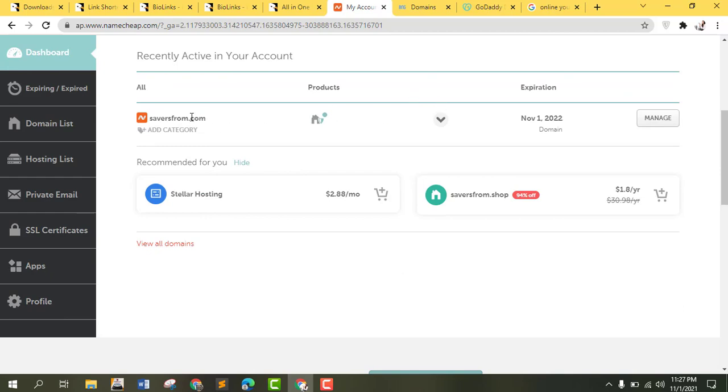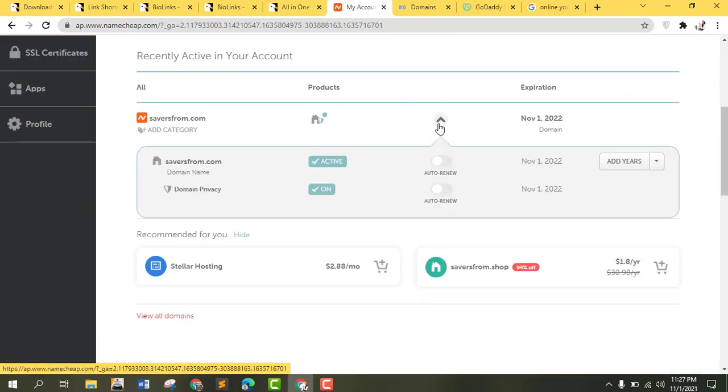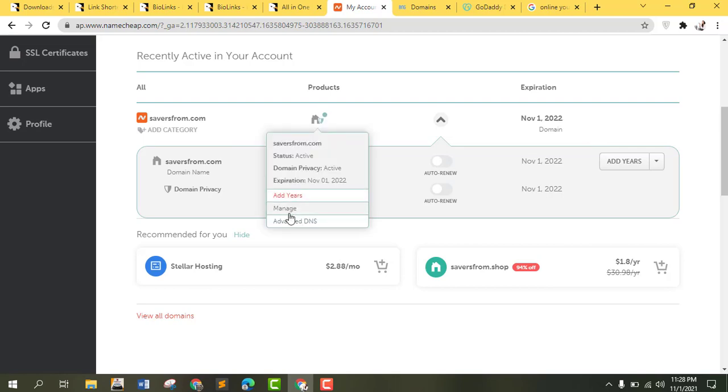So here is my domain. So the next thing is to move this domain to my hosting plan. So let me see. I think there is a way that I'm going to do. So manage DNS.